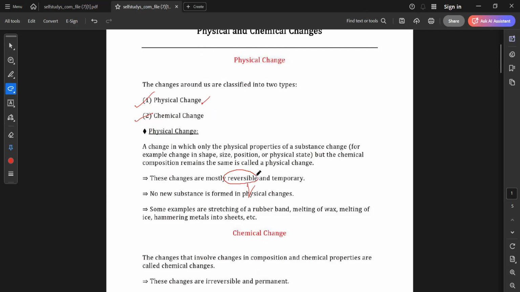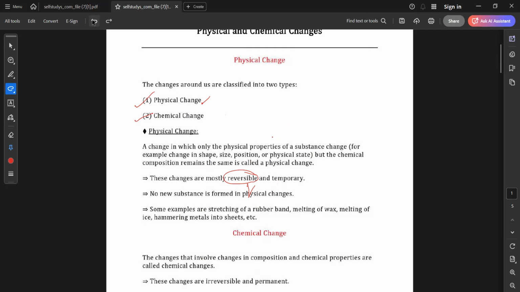Why is it called reversible? Because what we know about reversible is that it can go and it can again come back, right? Reversible means it is not a permanent change. Reversible means it is temporary. So chemical change will be irreversible and chemical change will be permanent.